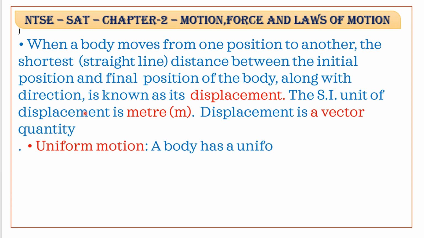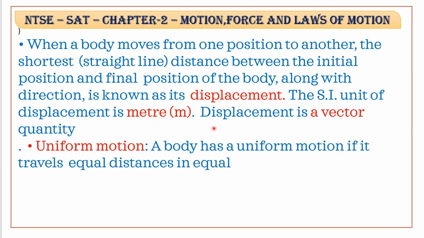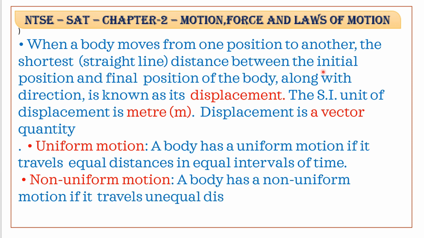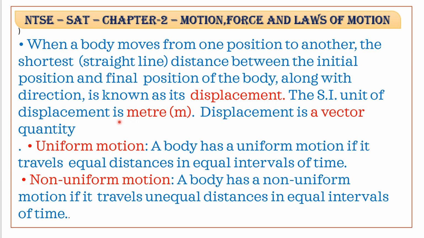SI unit of displacement is meter. It is denoted by the letter m. Displacement is a vector quantity. So, displacement is the shortest distance between the initial point and the final point. The SI unit of displacement is meter, and displacement is a vector quantity.